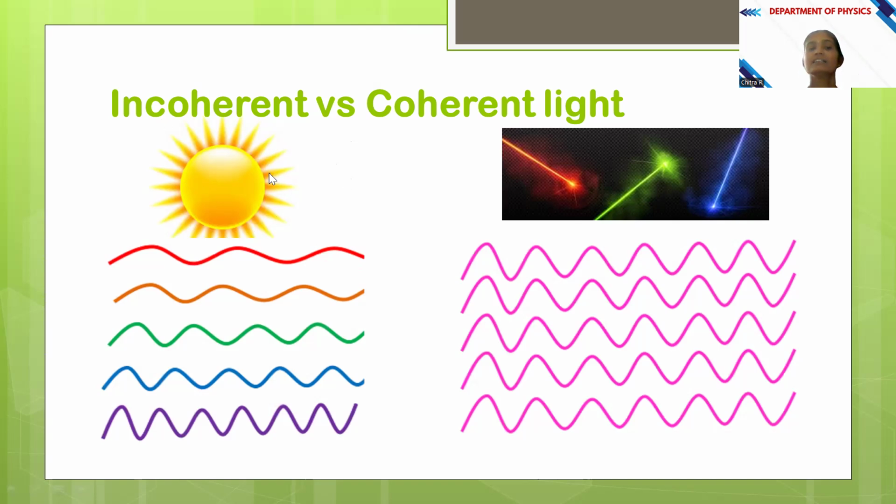But the sunlight spreads in all the directions. So it is not intense, it is not directional and it is not coherent. The laser light falls at a particular spot and it is directional. Since it is directional, it is intense, and it is coherent too. So this is nothing but the difference between ordinary light and laser light.